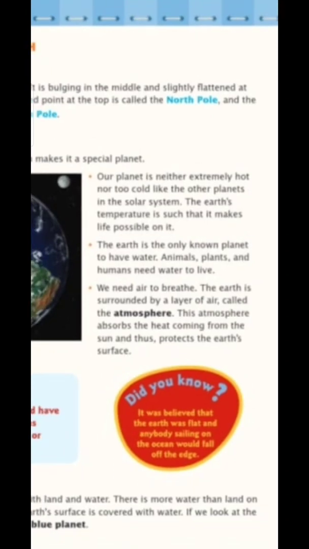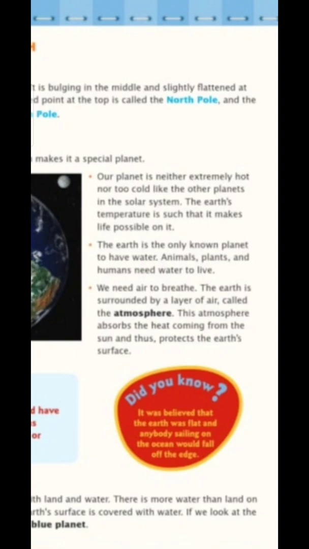Okay, so that is why we can survive here, because the layers of air that are there in our atmosphere are definitely in favor of life. This atmosphere absorbs the heat coming from the sun, because the heat that comes from the sun is very harmful, and if it directly comes down on the earth, we can face a lot of problems.